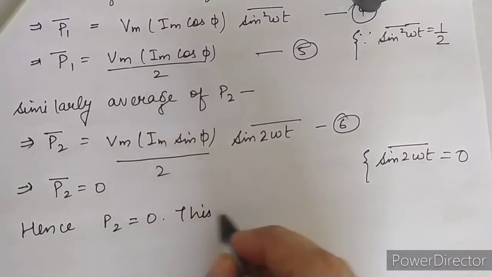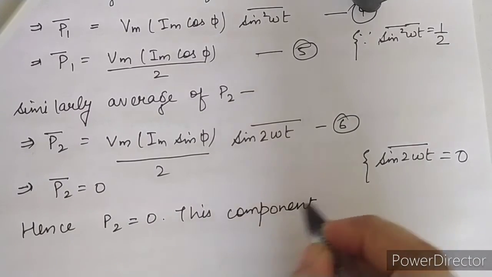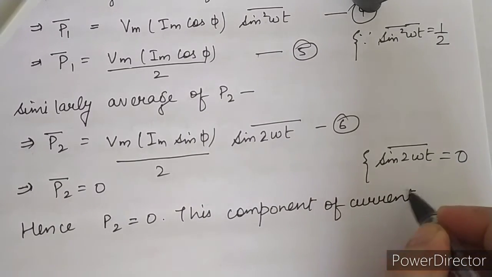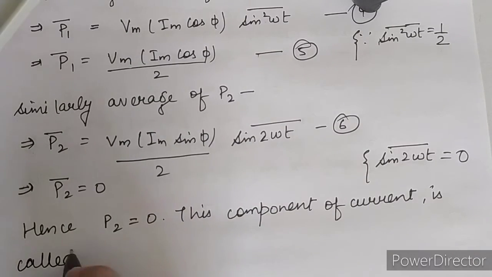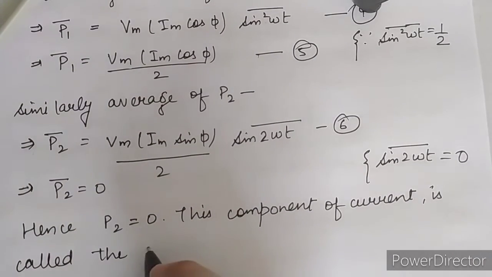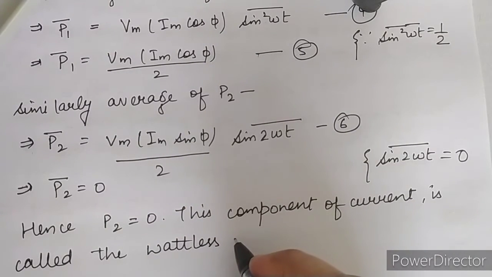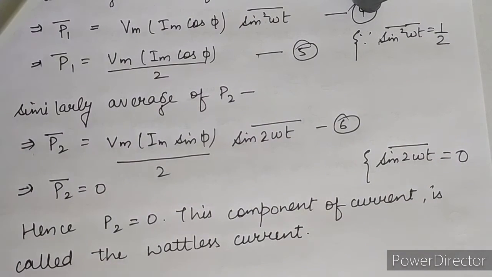So this component of current is called the wattless current.